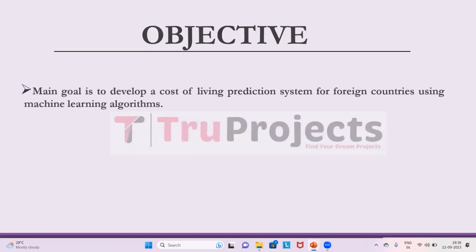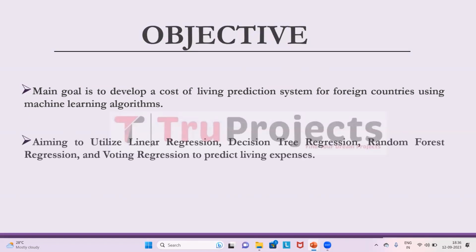The main goal is to develop a cost of living prediction system for foreign countries. This system will provide users with accurate estimations of living expenses, enabling them to make informed decisions about traveling or relocating abroad. The project aims to employ machine learning algorithms including linear regression, decision tree regression, random forest regression, and voting regression to achieve its goal.